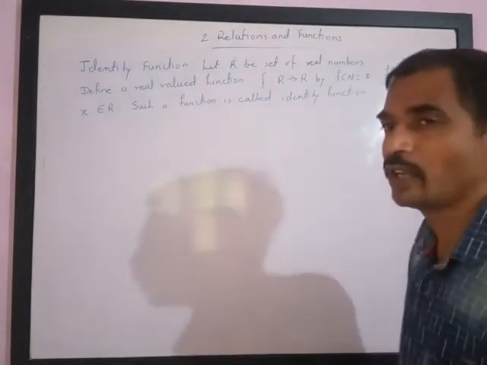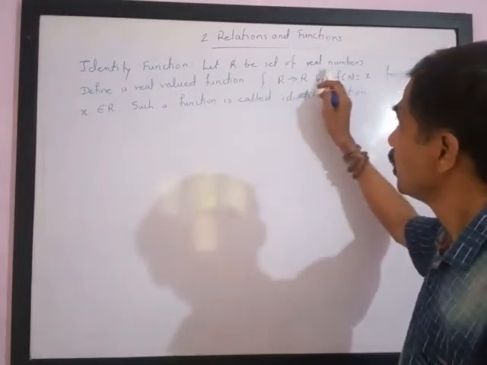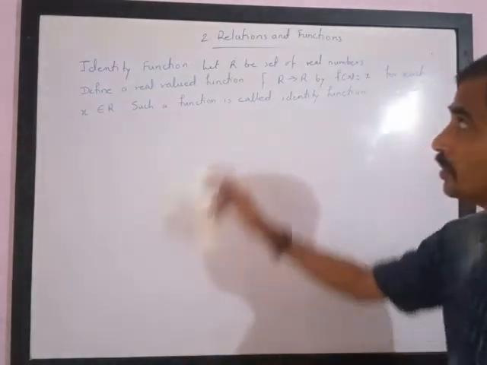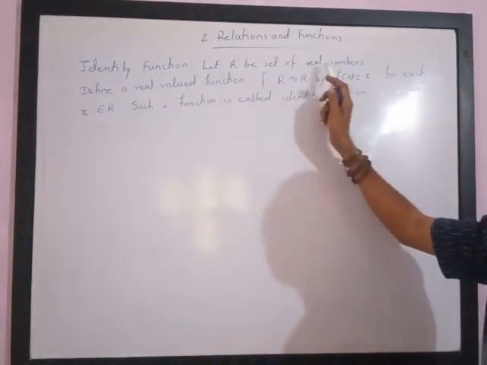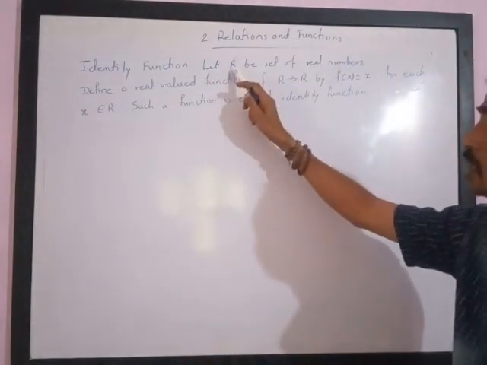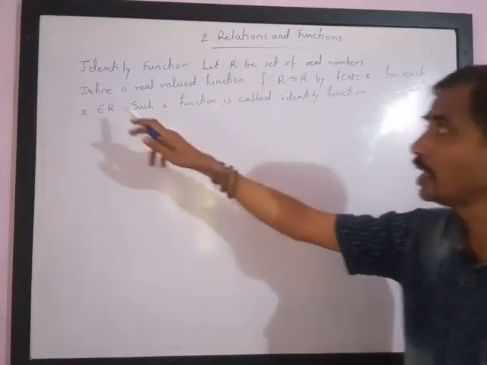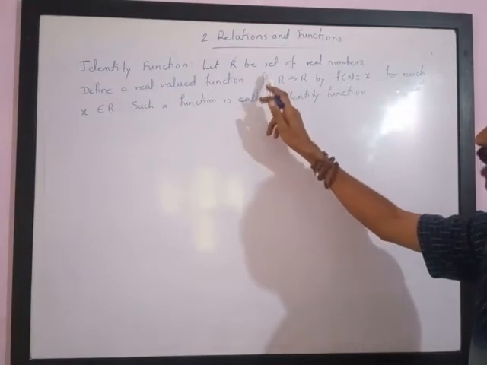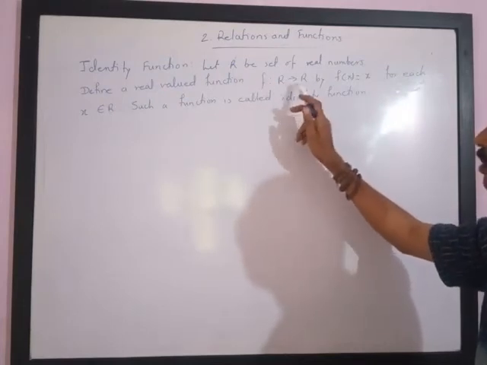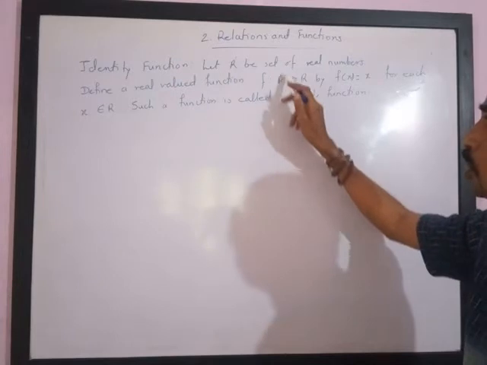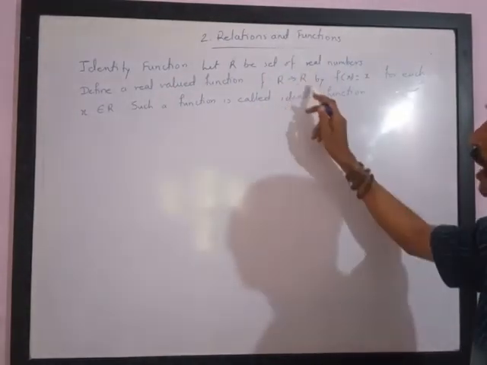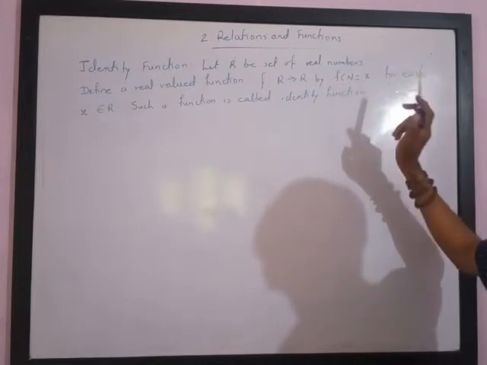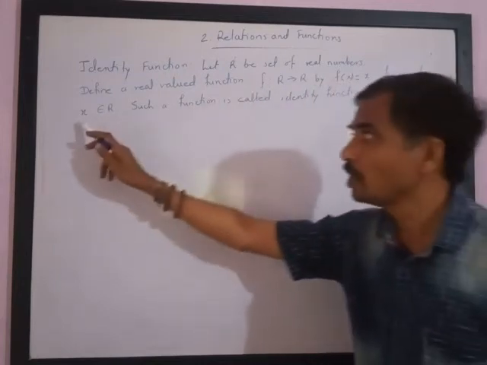R is the set of real numbers, which we have already studied. They can be rational, they can be irrational. Let R be the set of real numbers, meaning R is the set of rational and irrational numbers. Then define a real valued function f from R to R, please note, here the domain is also the real numbers and the range is also the real numbers, by f of x is equal to x for each x belonging to R.